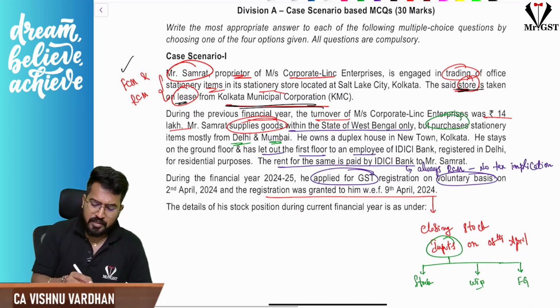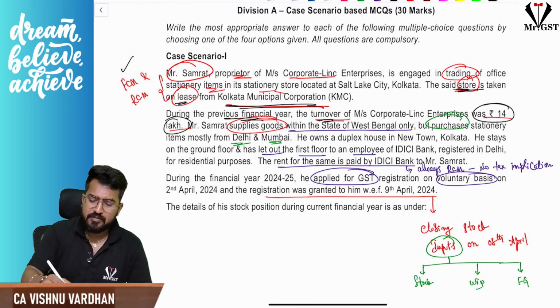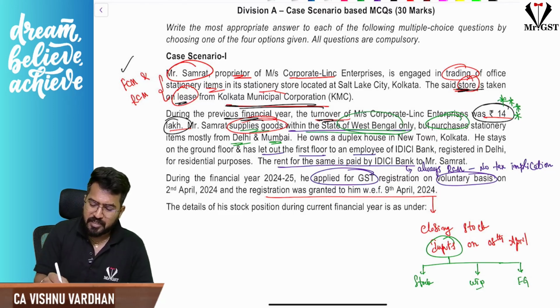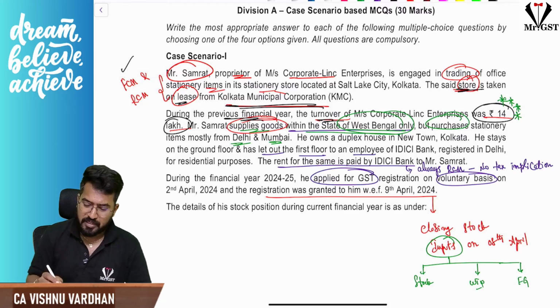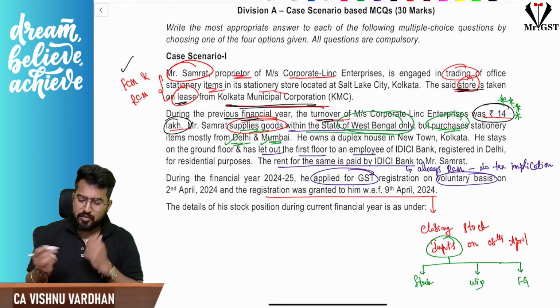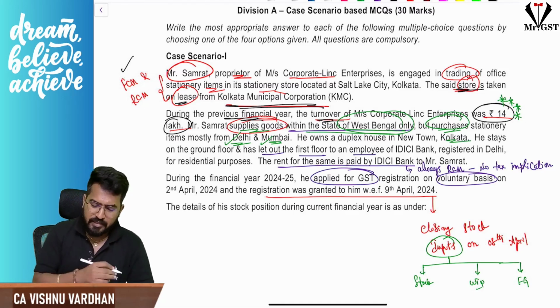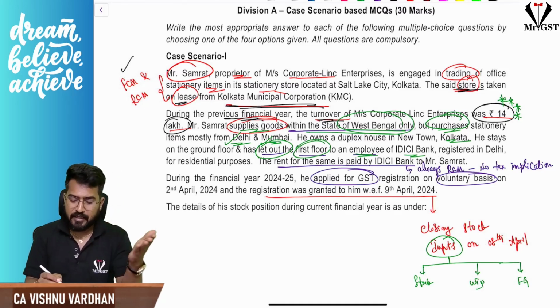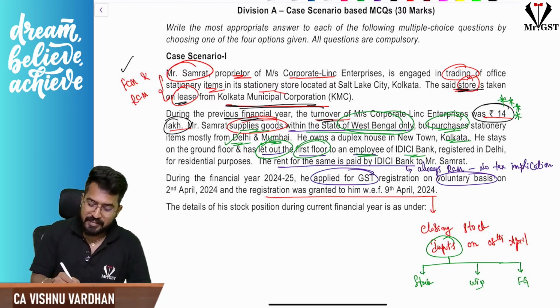Next, during the previous financial year, the turnover was 14 lakhs. This information is going to be very important. Okay, and he's supplying goods within the state of West Bengal only. All his supplies are within West Bengal only, but he is purchasing somewhere in Delhi and Mumbai also. And he owns a duplex house in Kolkata, and he is staying in the ground floor, and he is letting out first floor to the employee of any IDFC, ICICI bank. Further, the rent is paid by the bank only.